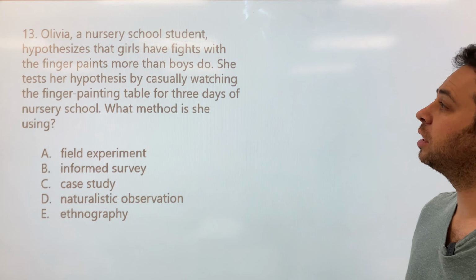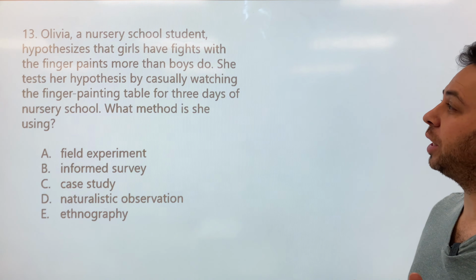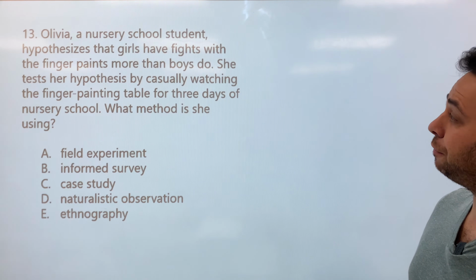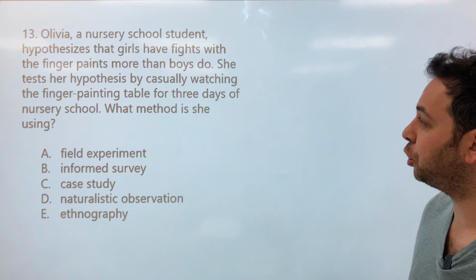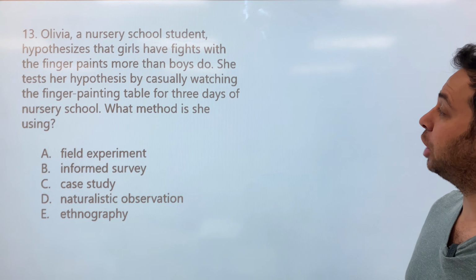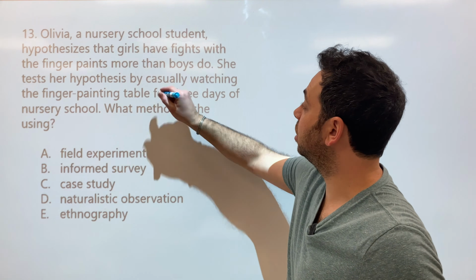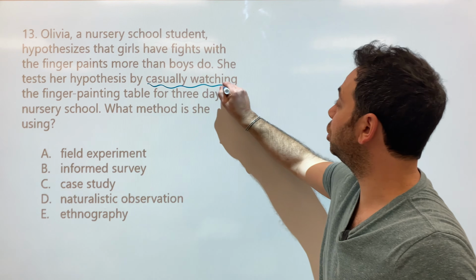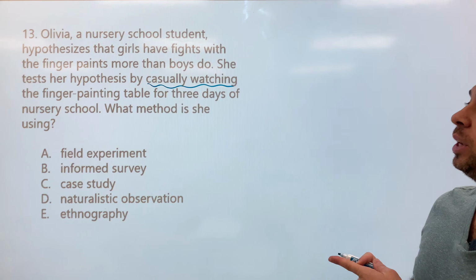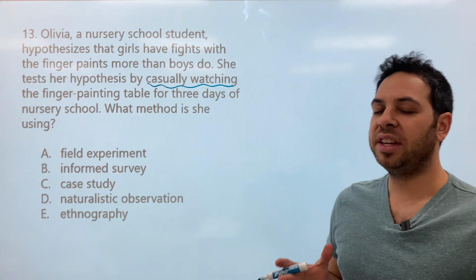All right, number 13. Olivia, a nursery school student, hypothesizes that girls have fights with the finger paints more than boys do. She tests her hypothesis by casually watching, I'm going to underline that, I'll tell you why in a moment, casually watching the finger painting table for 3 days of nursery school. What method is she using?